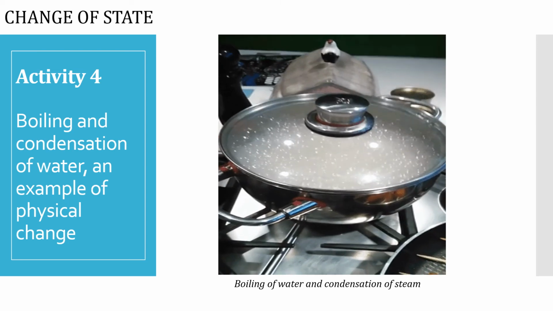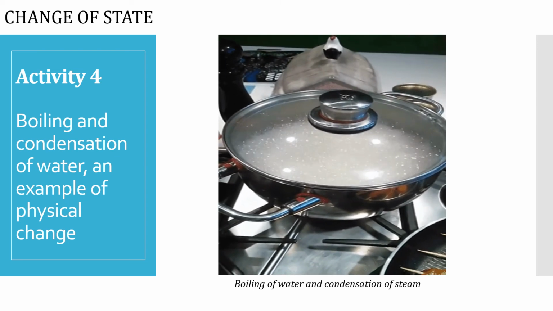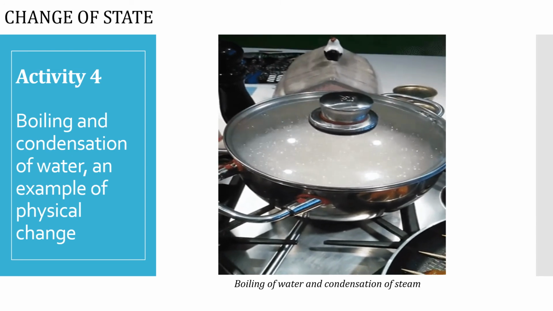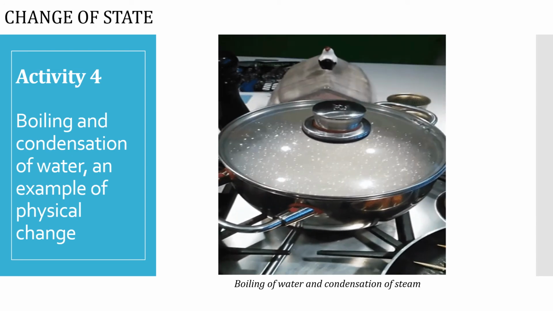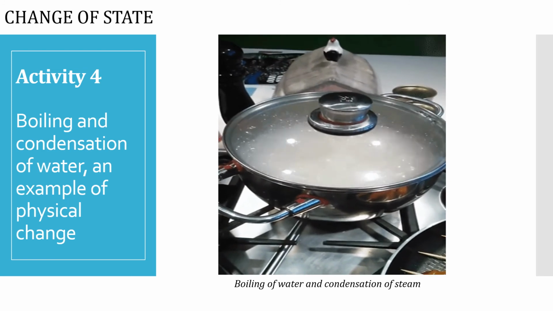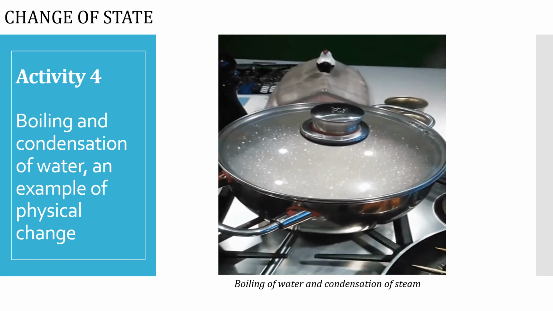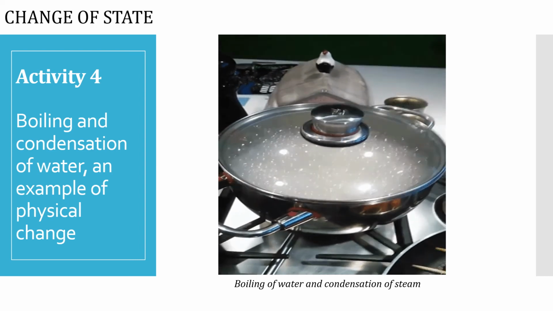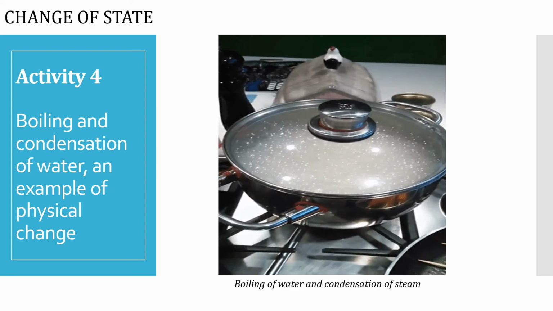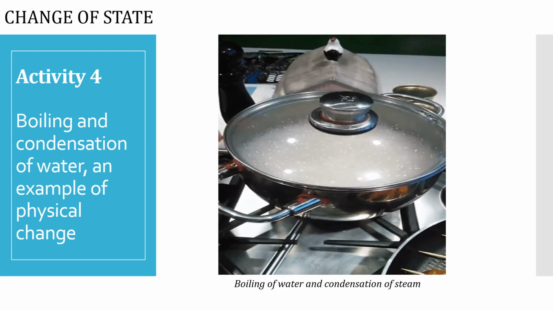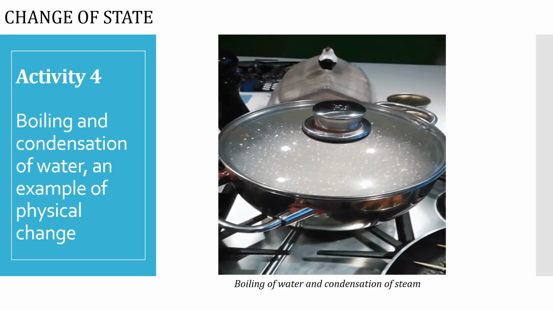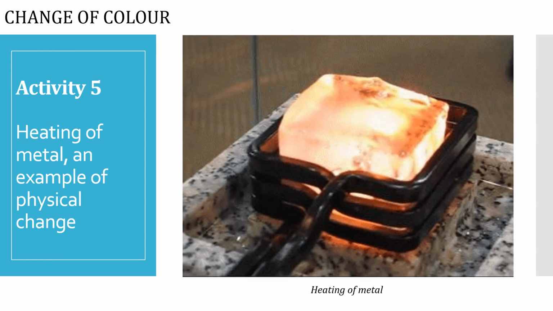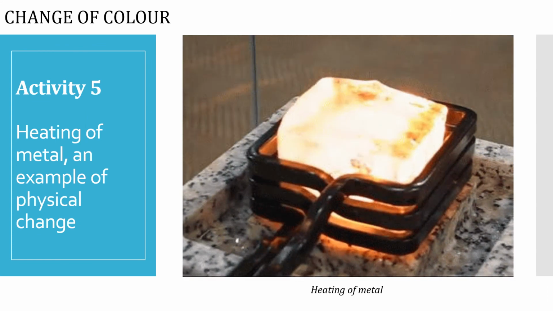Activity 4. Boil some water in a container. Do you see the steam rising from the surface of the water? Hold an inverted pan by its handle over the steam at some distance from the boiling water. Observe the inner surface of the pan. Do you see any droplets of water there? So boiling and condensation of water is an example of physical change. Activity 5. Heating of metal is an example of physical change.